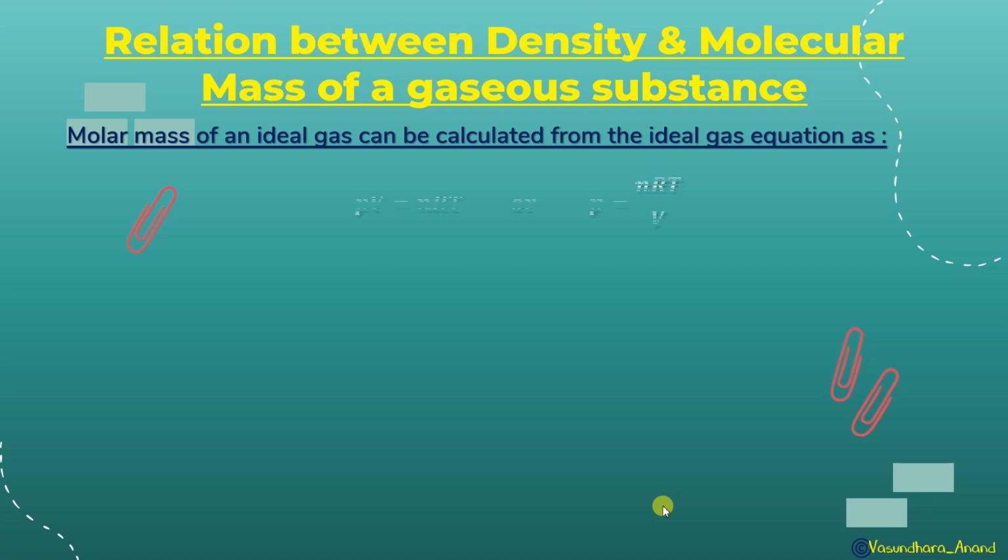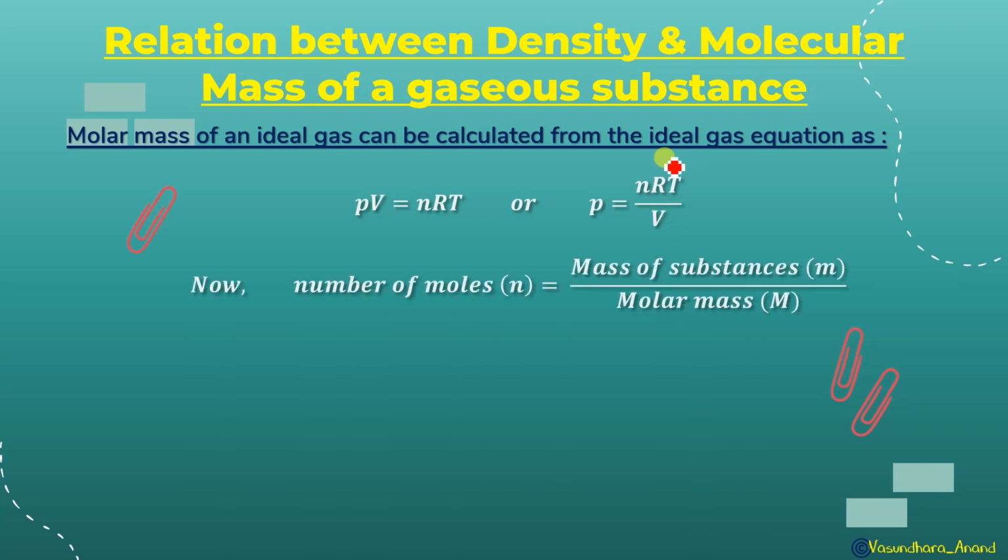So P is equal to nRT upon V. Here n is the number of moles. Can I replace this number of moles by mass of substance upon molar mass? So n will be replaced by small m upon capital M, and it will be P is equal to mRT upon MV.